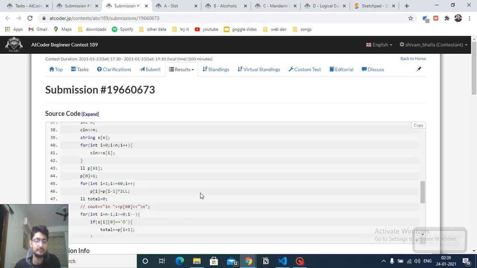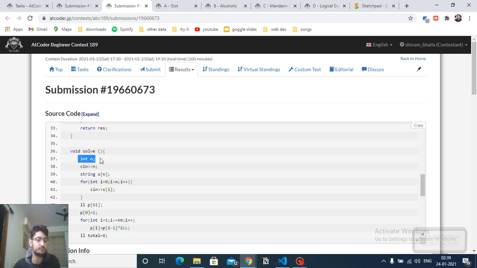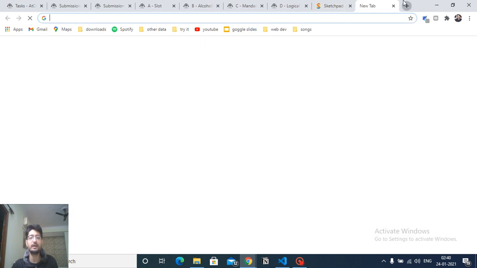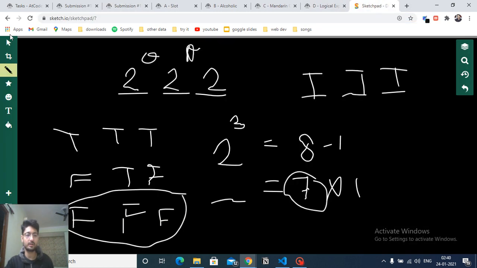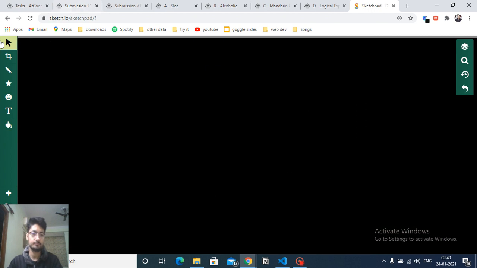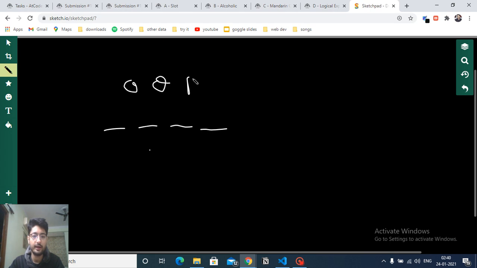So as you can see, take the input of n, and take the input of all the strings. Now as you can see, for every position we have 2 possibilities. For the first position, let's assume we have to do an OR or an AND.